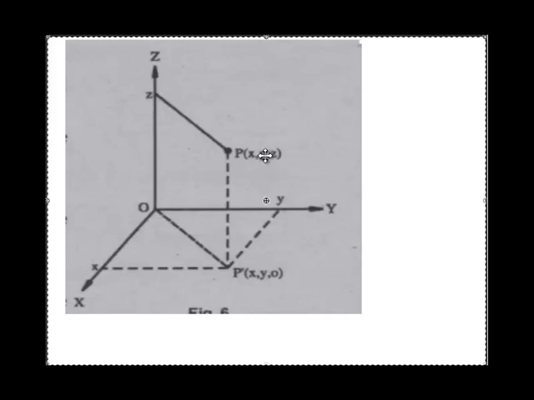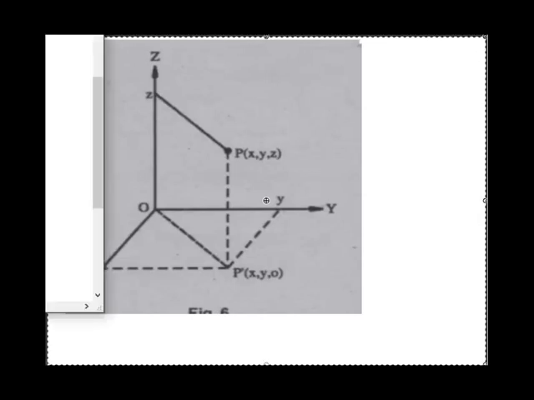Similarly, y is the distance of this point P from the y axis. For that you have to take the projection of point P on the xy plane and draw a perpendicular on the y axis. This distance will give you y, and the z component can be calculated just by drawing this projection from point P on the z axis, and this vertical distance will give you the z component.